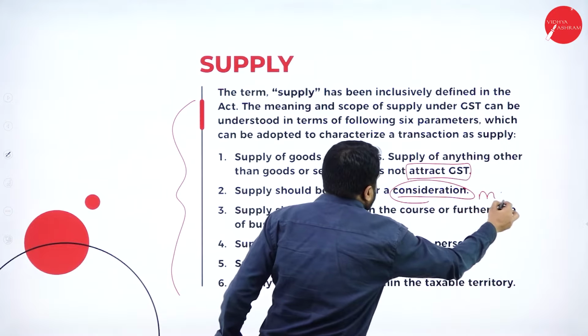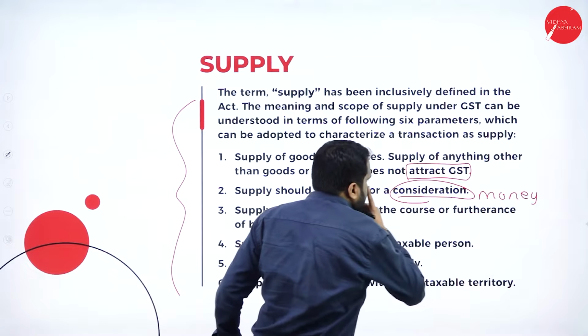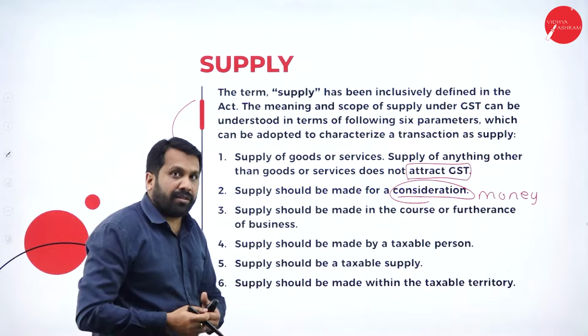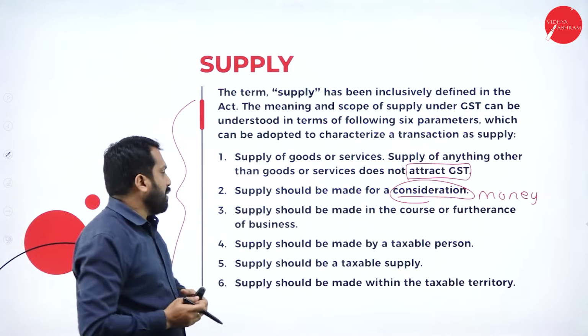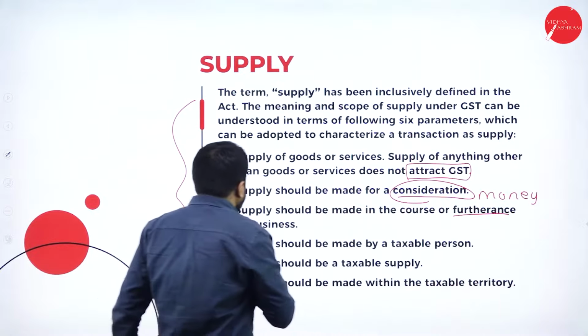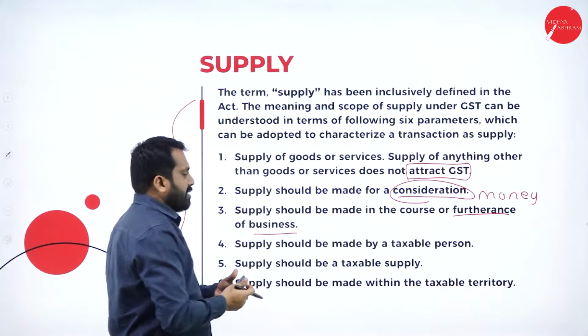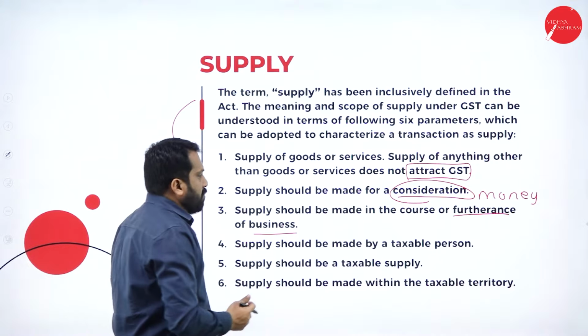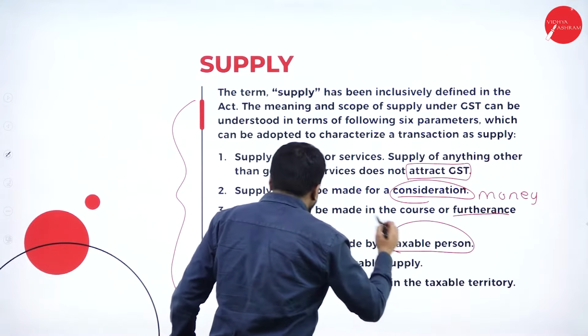Consideration means what? Money. So, is there any shop that will give it free? No, you have to pay for that and you have to buy. Then, supply should be made in the course of furtherance of business. Supply is a part of your business. It should be made by a taxable person.